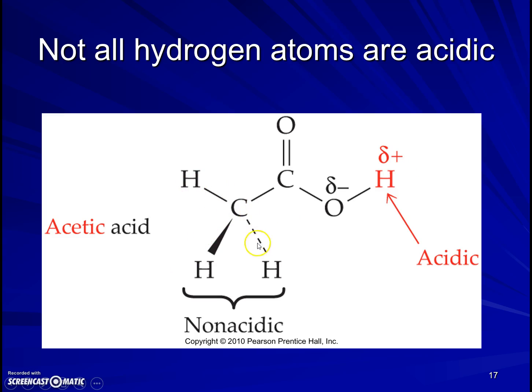These bonds are not that way. The electrons making these bonds are very evenly shared between the carbon and the hydrogen. And so water doesn't interact particularly well with these hydrogens. They stay stuck to the carbon. They're not acidic. So only one of the hydrogens on acetic acid behaves in an acidic manner.